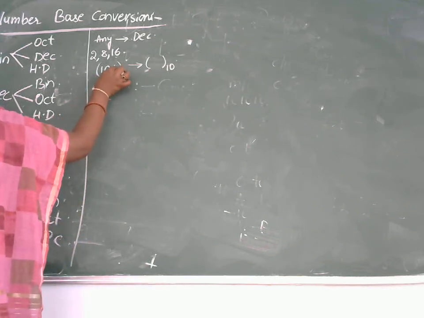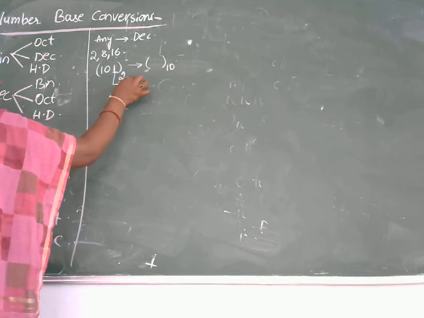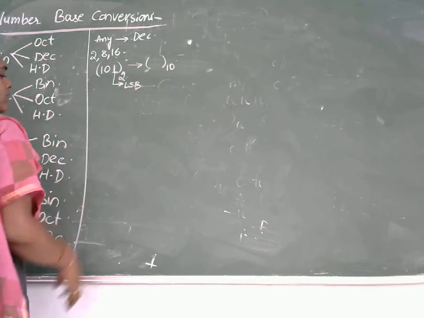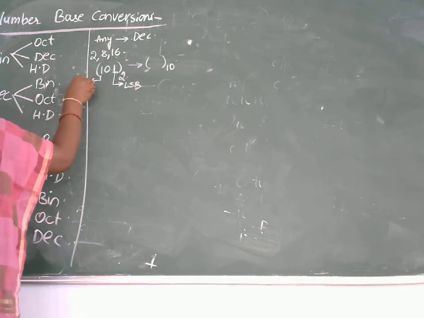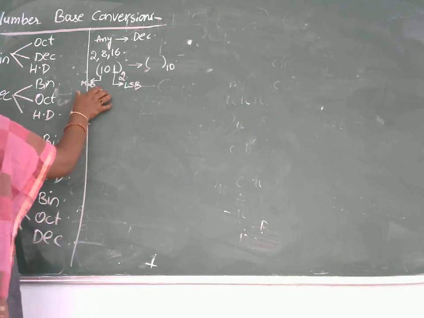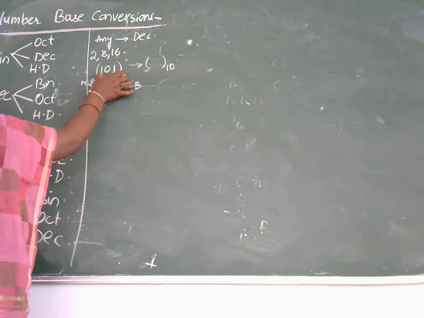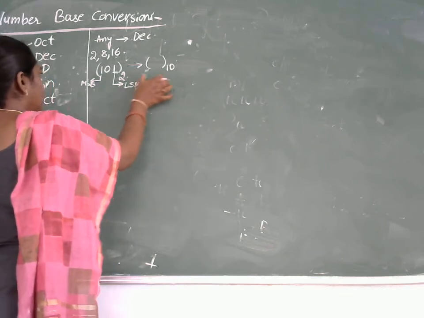So here this last bit is called the least significant bit and this bit is called the most significant bit. So in this conversion I want to convert 101, which is in binary, into a decimal number system.